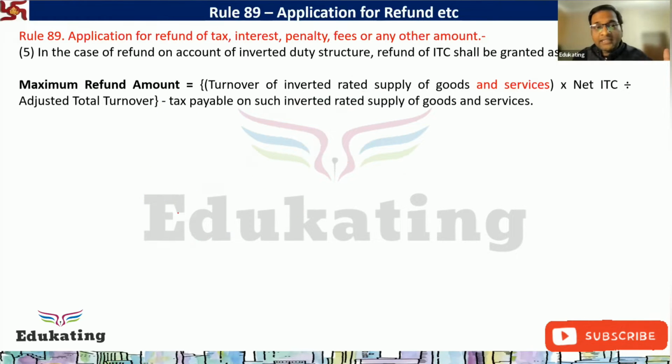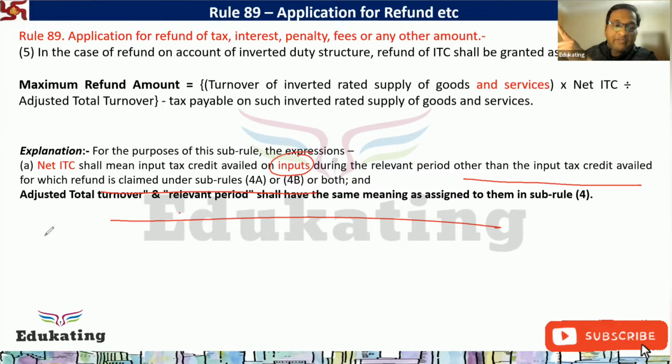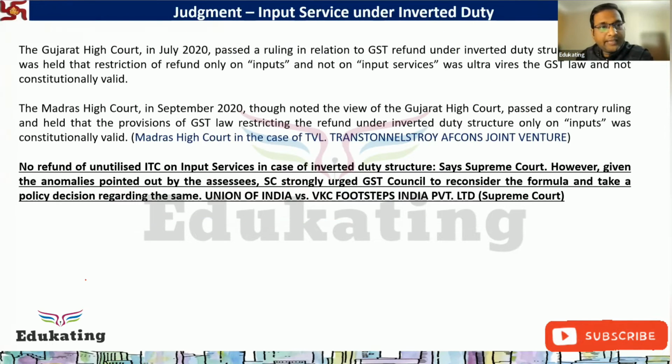This is the old formula. I am not giving too much time. Net ITC means ITC availed on input, other than ITC availed on which refund is claimed under 4A4B. So 4A4B is being excluded. Adjusted and relevant is same as we have discussed in the export.